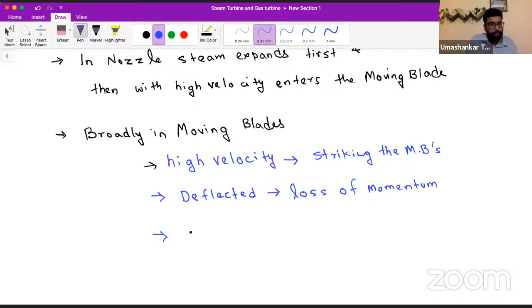So what will happen? This loss of momentum is going to get stored. This momentum is absorbed or stored by the rotating wheel on which the blades are mounted.